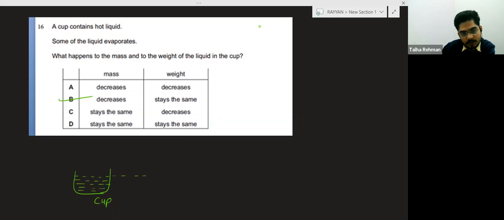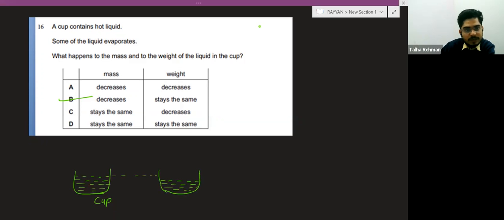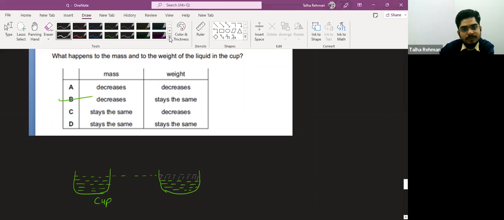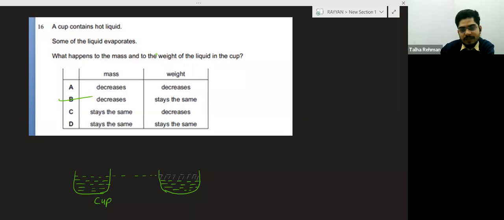This is the level of the liquid initially, and after the evaporation, there will be less liquid, because some liquid will evaporate. So this part will remain empty. So will the mass increase or decrease? Decrease. So mass will decrease.